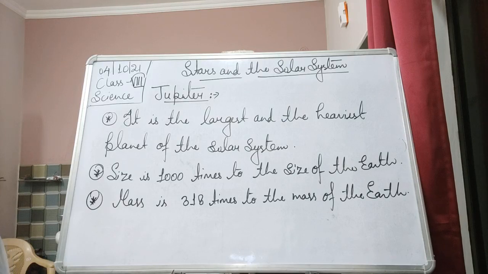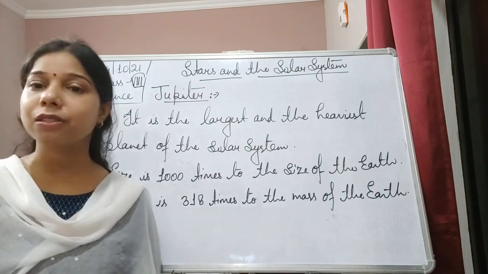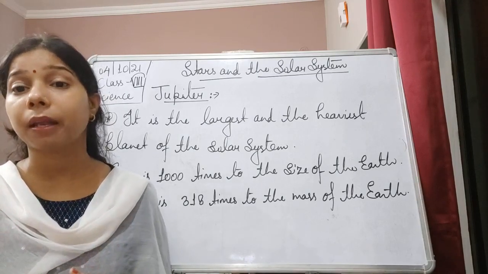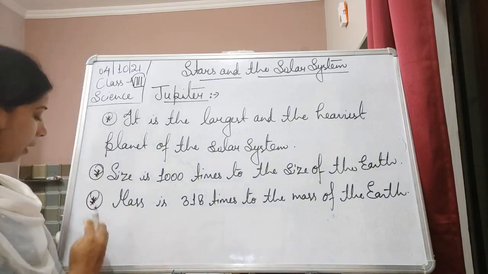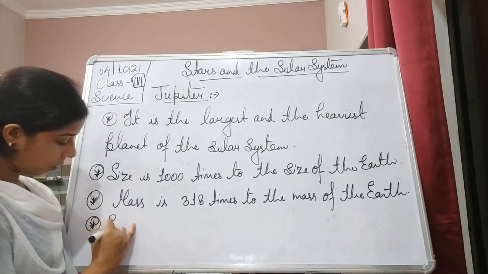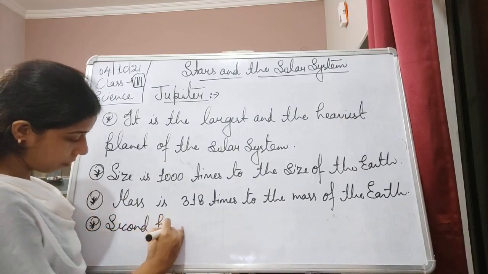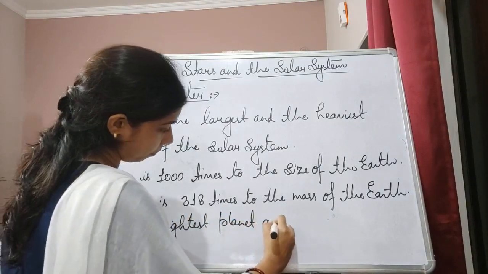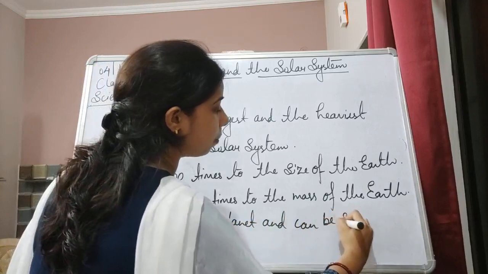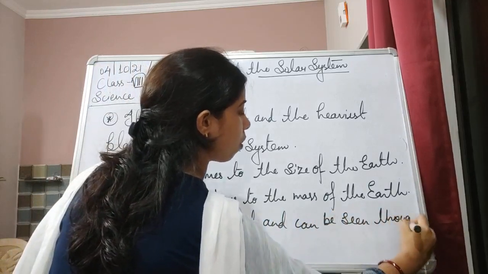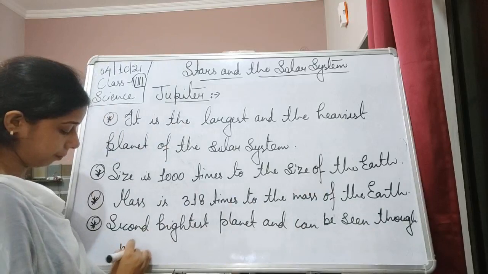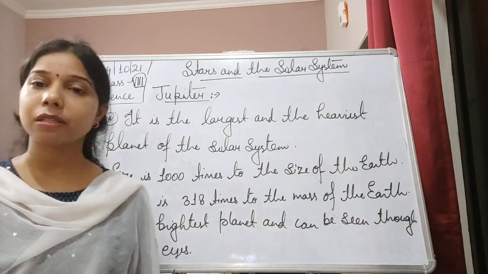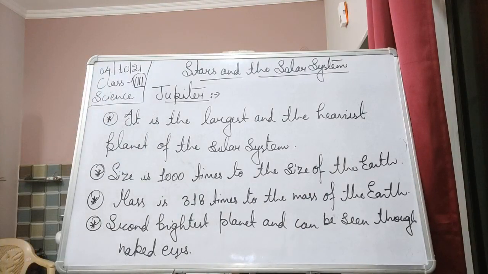Now, not only this, it is the second brightest planet of the solar system, and it is quite big, so it can be easily seen with the naked eye. Okay, it is the second brightest planet and can be seen through the naked eye also.